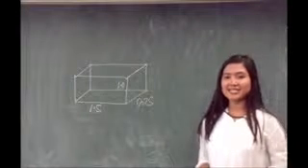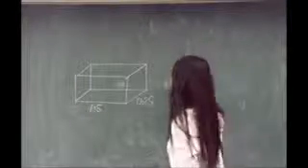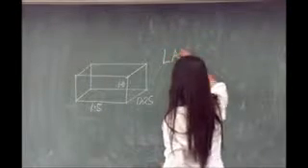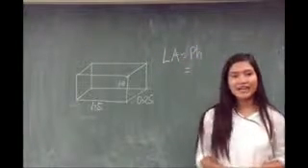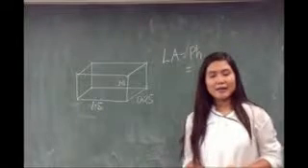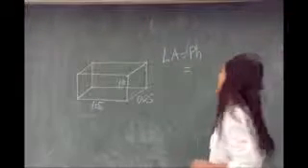First, we find the lateral surface area, which is equal to LA is equal to P times H, where P is the perimeter of a rectangle and P is equal to 2L plus 2 width.